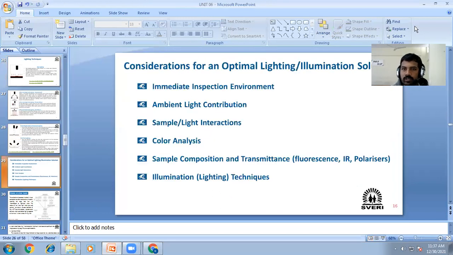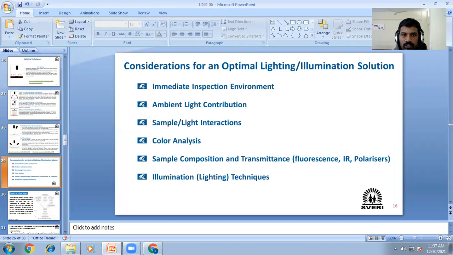Next part of this one is the consideration for an optimum lighting, or we can say illumination solution. To take any photograph or to record any video, we require the light or the reflecting light. So for optimum lighting, how can we decide?